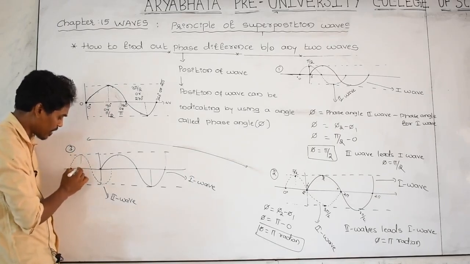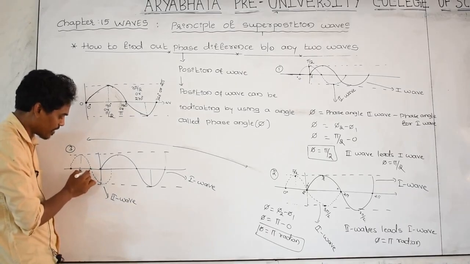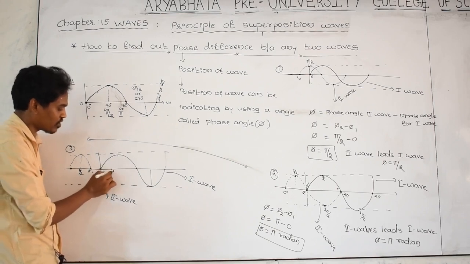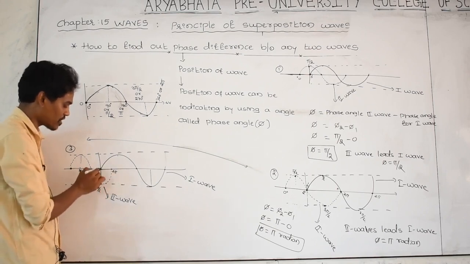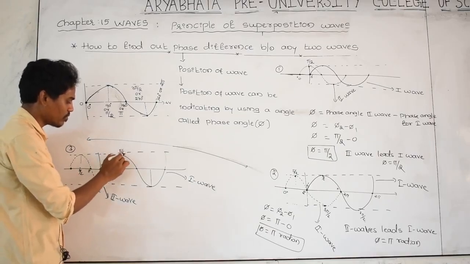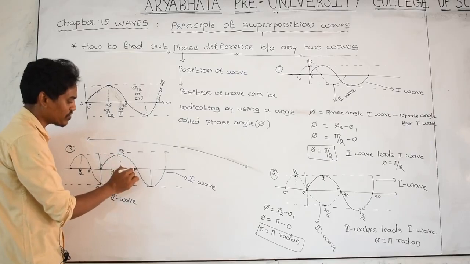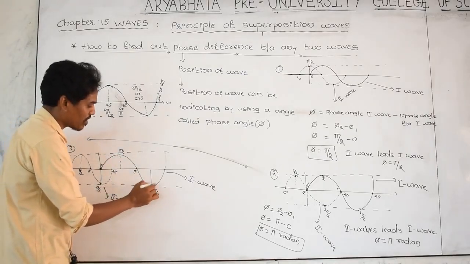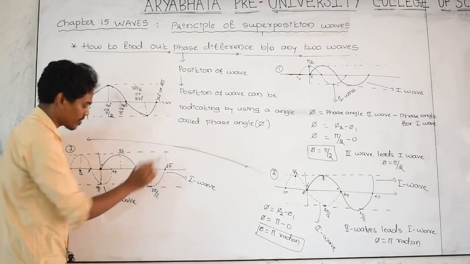For second wave 0 degree. For second wave pi by 2. For second wave pi, 180. For second wave this is 360, means 3 pi by 2. For second wave this is 2 pi. For first wave 0. For first wave this is pi by 2. For first wave this is pi. For first wave this is 3 pi by 2. For first wave this is 2 pi.